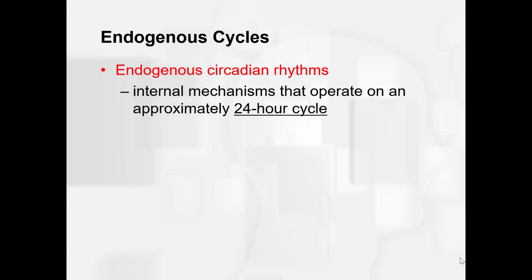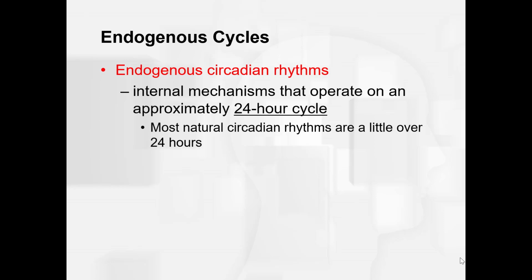Okay, so as we said, these internal mechanisms operate on approximately a 24-hour cycle. But in reality, most of our circadian rhythms are a little bit over 24 hours. To be a little bit more precise, the average is going to be 24.15 hours. So if we were stuck in a dark cave and we never knew what time of day it was, we had no clocks, we couldn't see outside, eventually our sleep-wake cycles would go over the 24-hour cycles that we're on now.